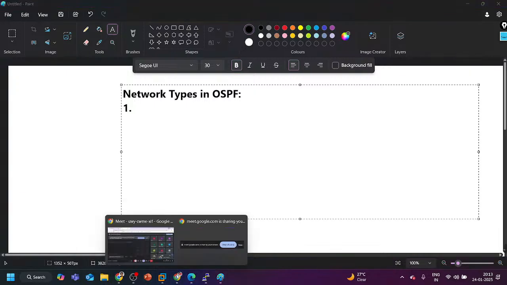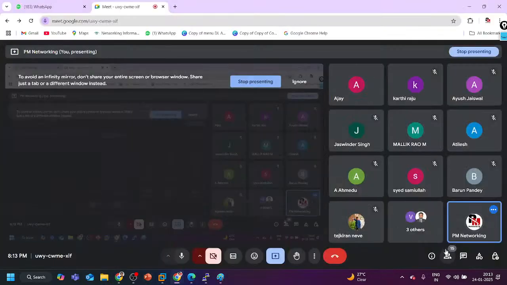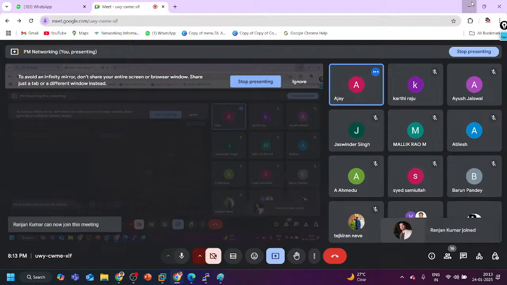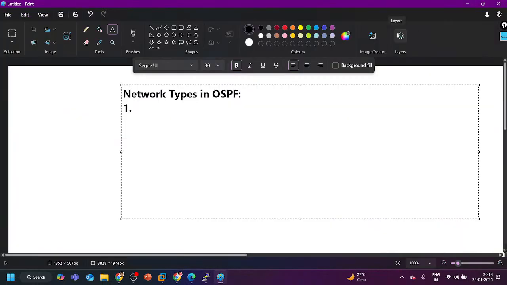Then broadcast. Point to multipoint. Point to multipoint non-broadcast. Point to point. Loopback and virtual link.